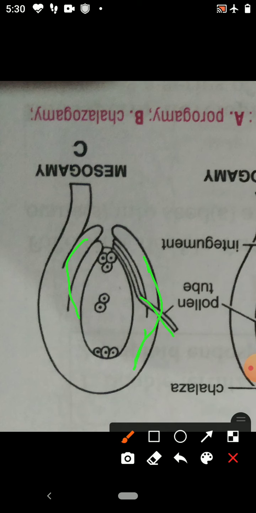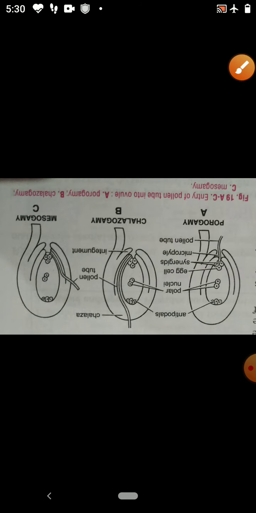When the pollen tube enters the ovule through the integuments, this is called mesogamy. So these are the three types of entry of the pollen tube into the ovule: porogamy, chalazogamy and mesogamy.